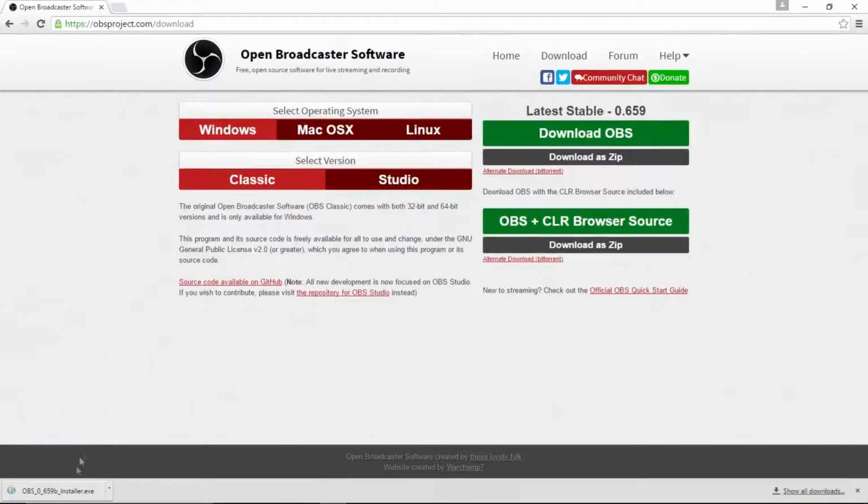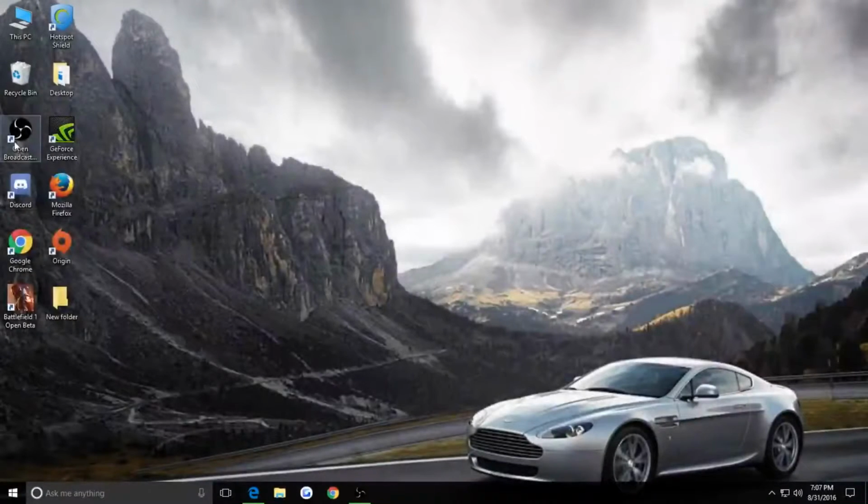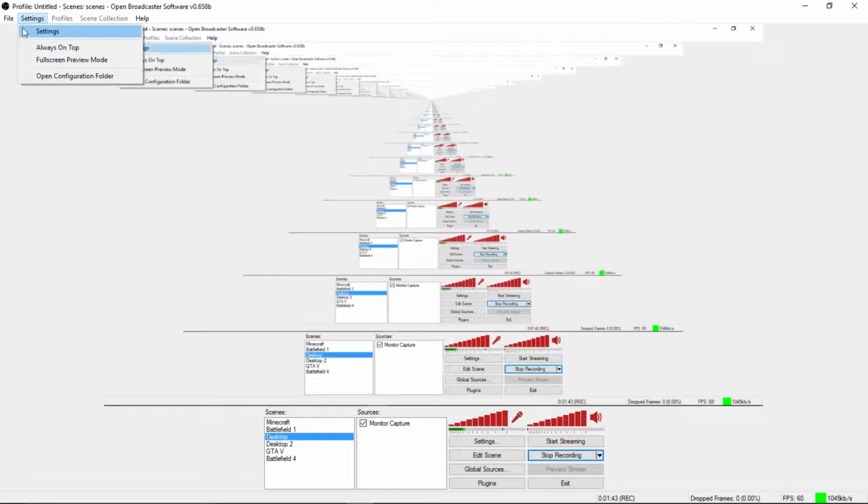So as soon as it's done downloading, you go over here and you click open and then run. But I've already downloaded it, so I'm not going to do that. So then you open it up.